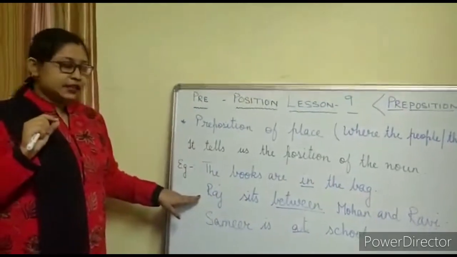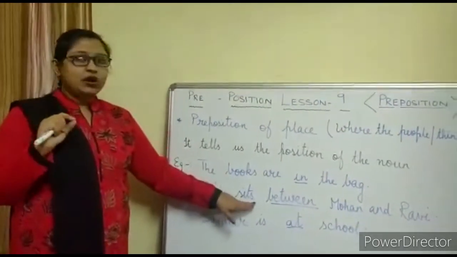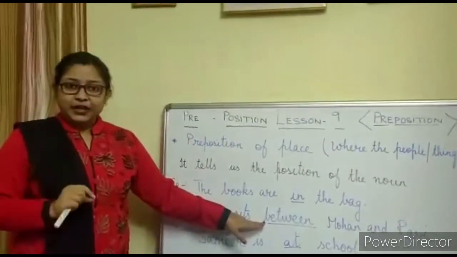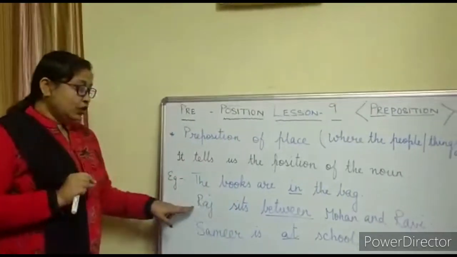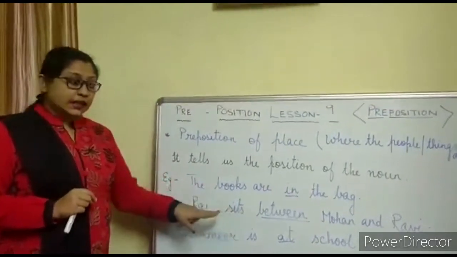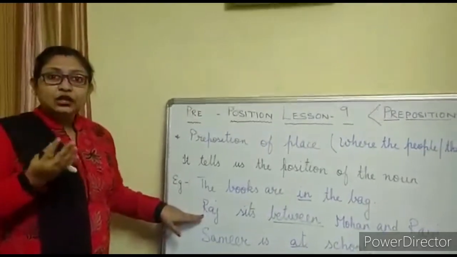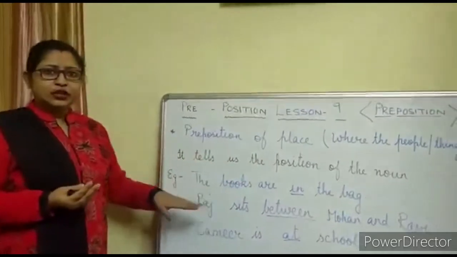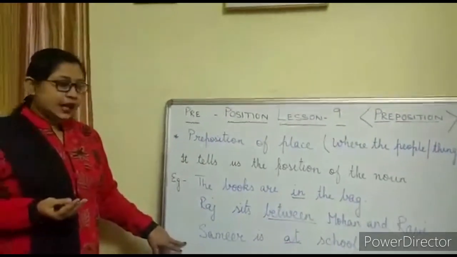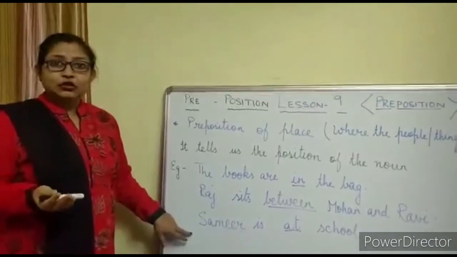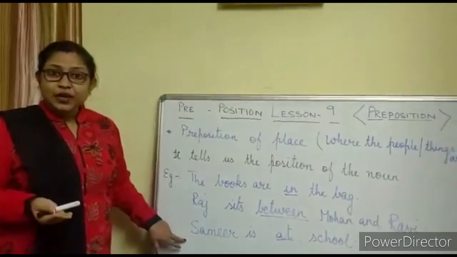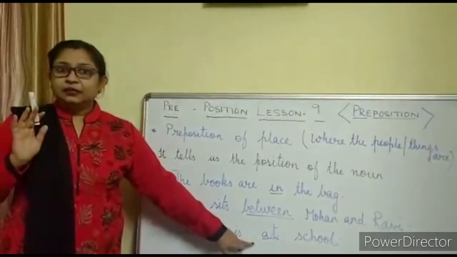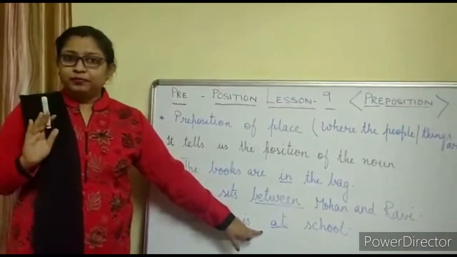Let us take the second sentence. Raj sits between Mohan and Ravi. So again, between is a preposition, and it is a preposition of place or position, because it is telling the position of Raj. Where is Raj sitting? He is sitting between two boys. So it is telling the place. And the third example, Samir is at school. So where is Samir? Samir is in which place? So Samir is at school. So students, at is a preposition and it is a preposition of place.